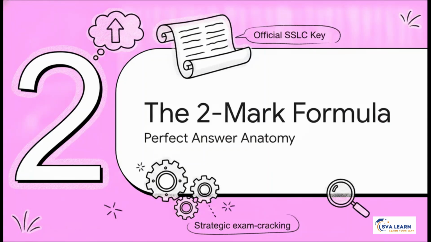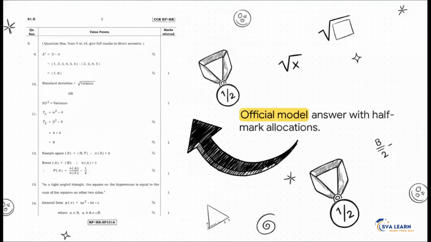Moving right along to Section 2, decoding the 2-mark formula. Let's explicitly break down the anatomy of a perfect answer, according to the official SSLC key. This right here is where you transform from just being a good math student into a strategic, exam-cracking machine. Look at this official model answer key straight from the board. Look really closely at the half-mark allocations on the side there.